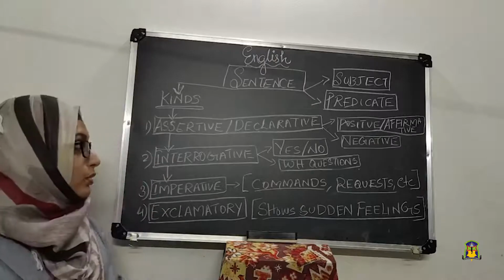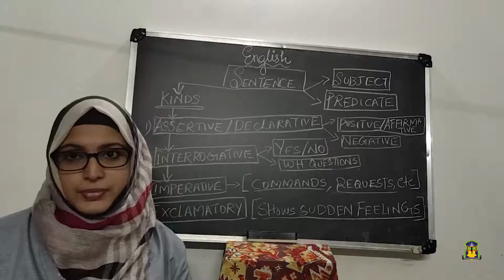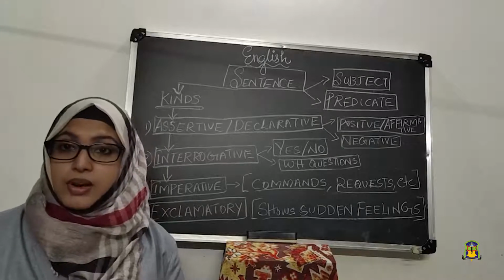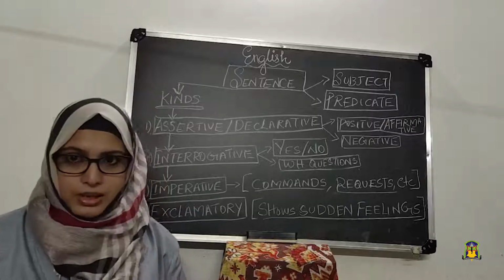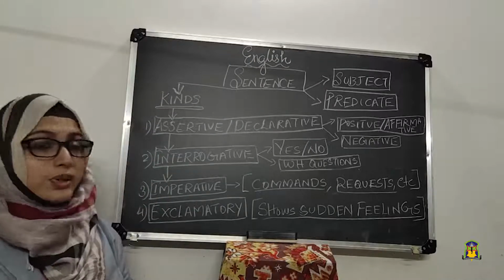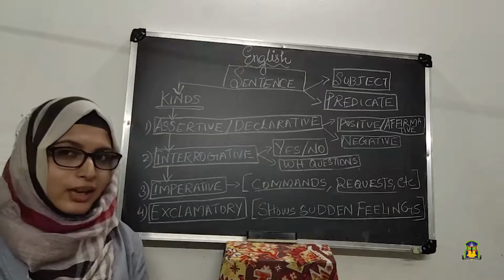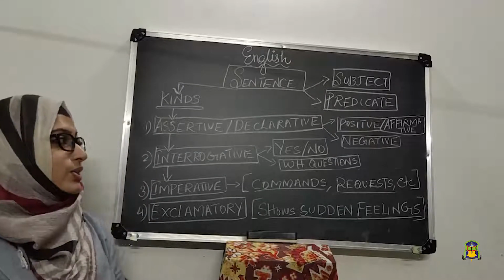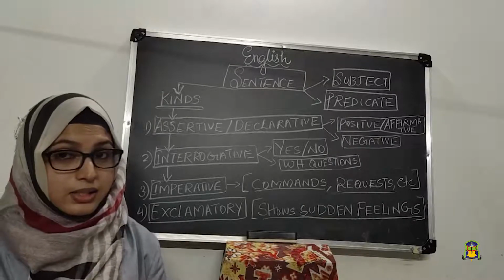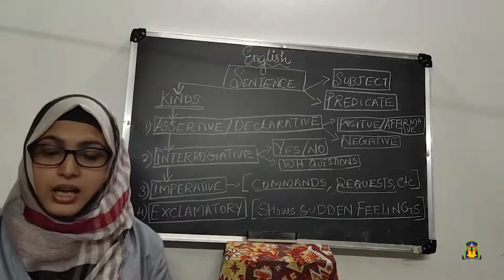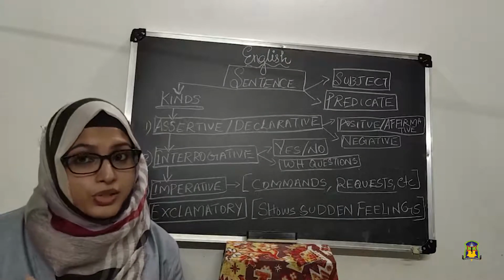When we change it into a negative sentence, it becomes he is not happy. So the positive sentence is he is happy and the negative sentence is he is not happy. So that's all about assertive sentence, which is a statement. It should have a capital letter in the beginning and a full stop at the end.